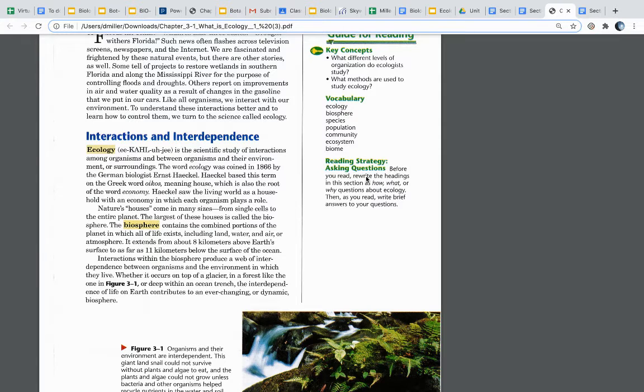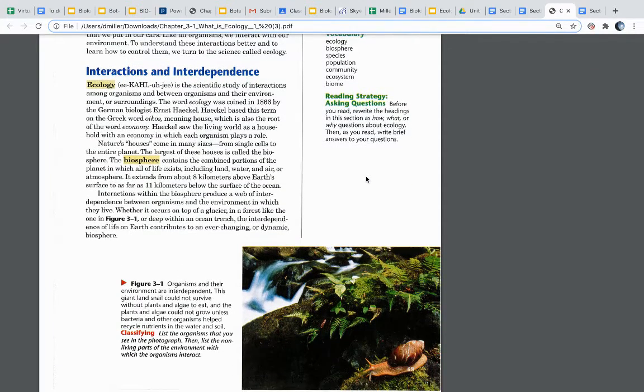The word ecology was coined in 1866 by the German biologist Ernst Haeckel. Haeckel based this term on the Greek word oikos, meaning house, which is also the root word of economy. Haeckel saw the living world as a household with an economy in which each organism plays a role. Nature's houses come in many sizes, from single cells to the entire planet. The largest of these houses is called the biosphere.